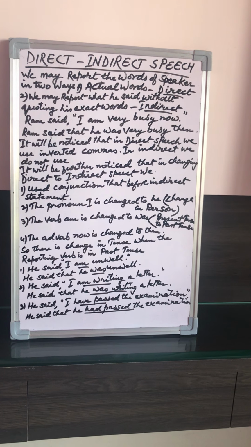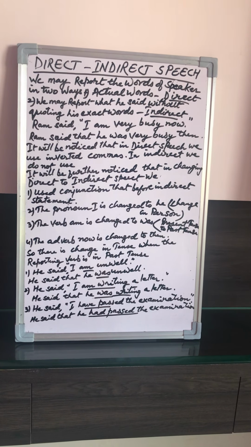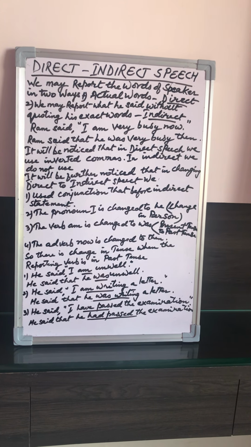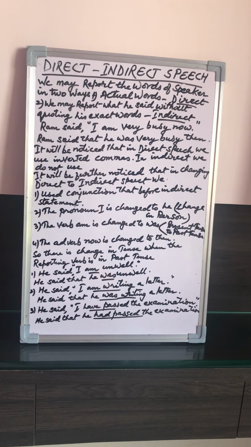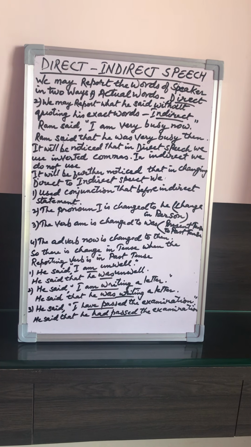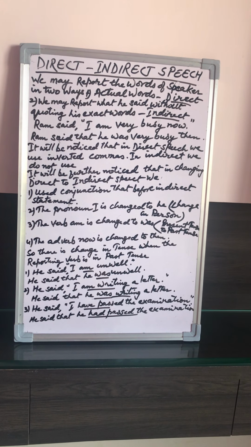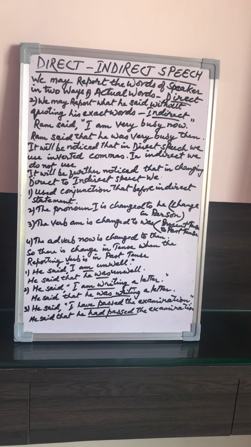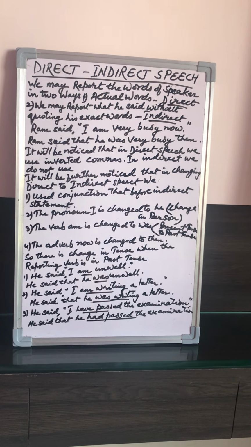So the main attention should be paid on the reporting verb. If it is in the present tense, then the reported speech is not going to change in tense. The pronouns of the direct speech are changed when necessary so that their relations with the reporter and his hearer rather than the original speaker are indicated. Observe the following examples. He said to me, "I don't believe you." He said that he didn't believe me.